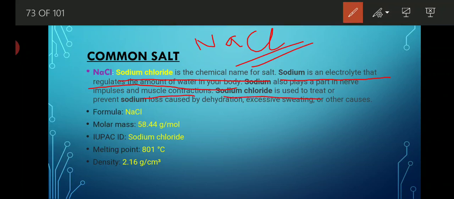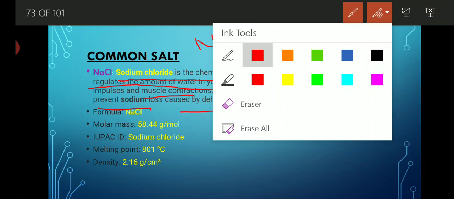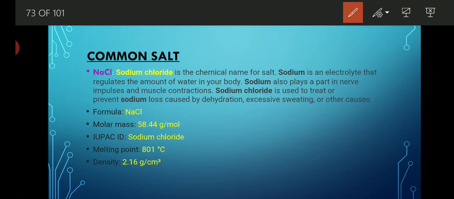Sodium chloride is used in treatment to prevent sodium loss caused by dehydration, excessive sweating and other causes. Nowadays one very famous disease is the lack of sodium ions. When there is a lack of sodium ions in our body, patients tend to lose their mental control. So in order to balance that, they need to take sodium chloride. So there is a huge importance of sodium chloride.